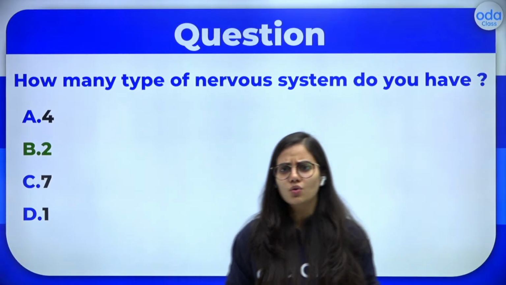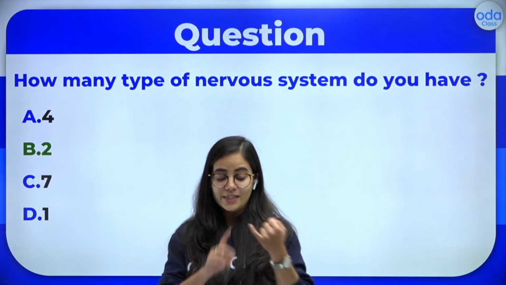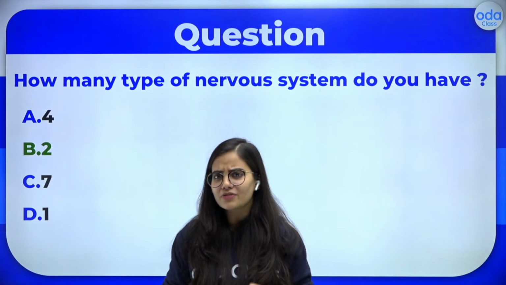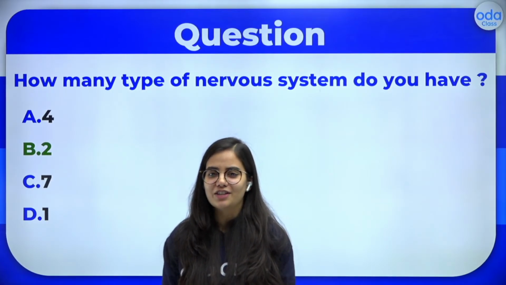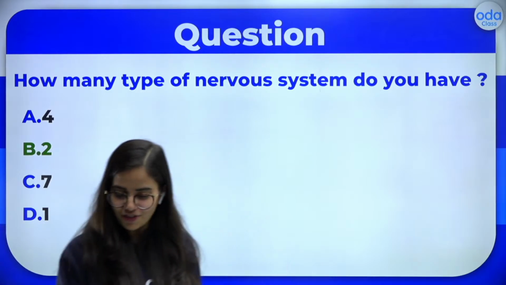So if I ask you what these two types are, you will say, ma'am, that's the central nervous system and the peripheral nervous system. You got it right. Very good.